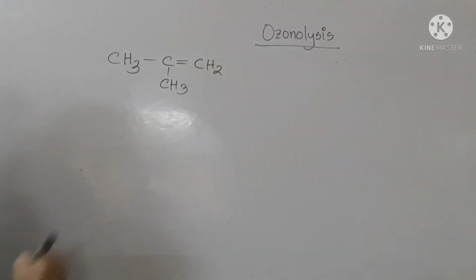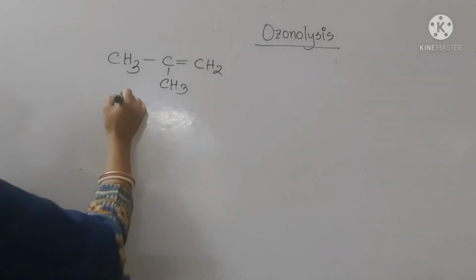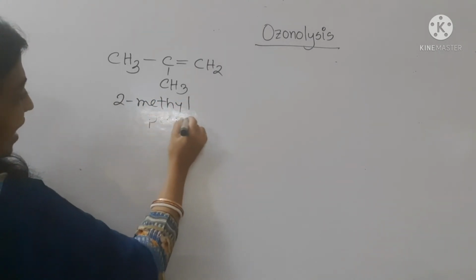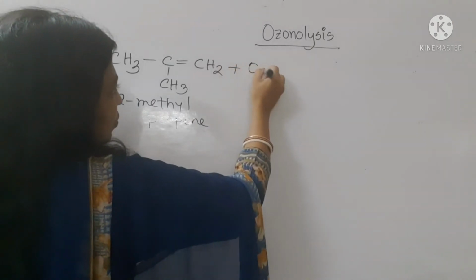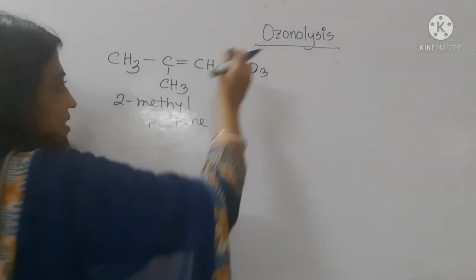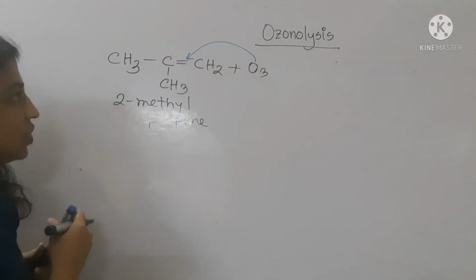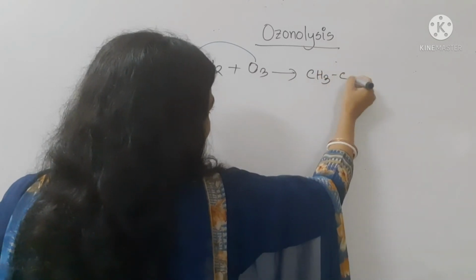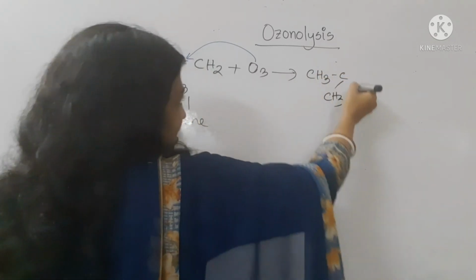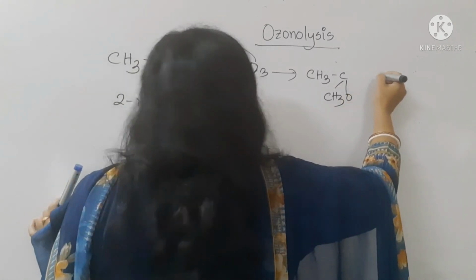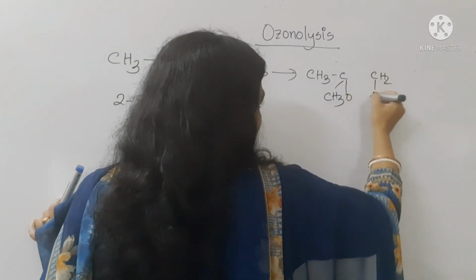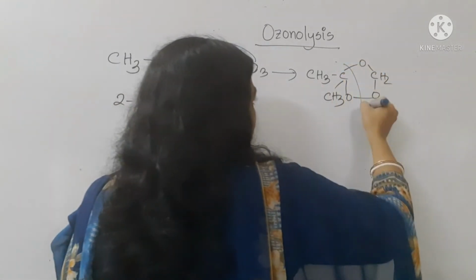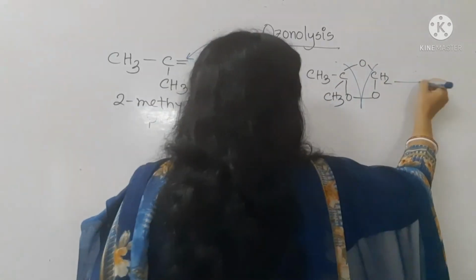It is 2-methylpropene. When it reacts with ozone, you know the reaction takes place at the double bond. That means this reaction will take place here. So the intermediate product created is CH3 C CH3, oxygen, then CH2, oxygen, then this one. Then after some time this bond will be broken. So this bond will be broken and we get the product.